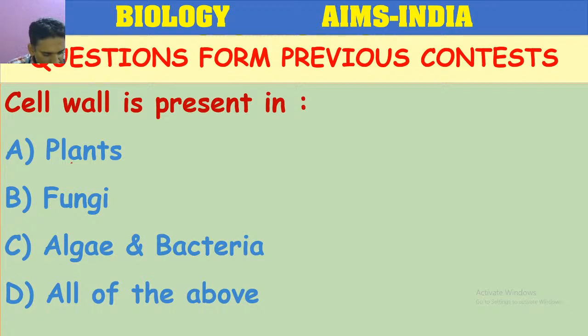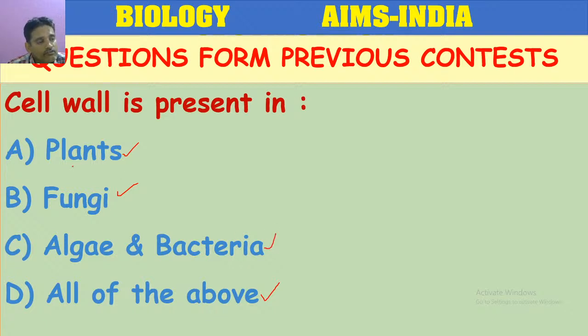Most of you answered D: plants, fungi, bacteria and algae.